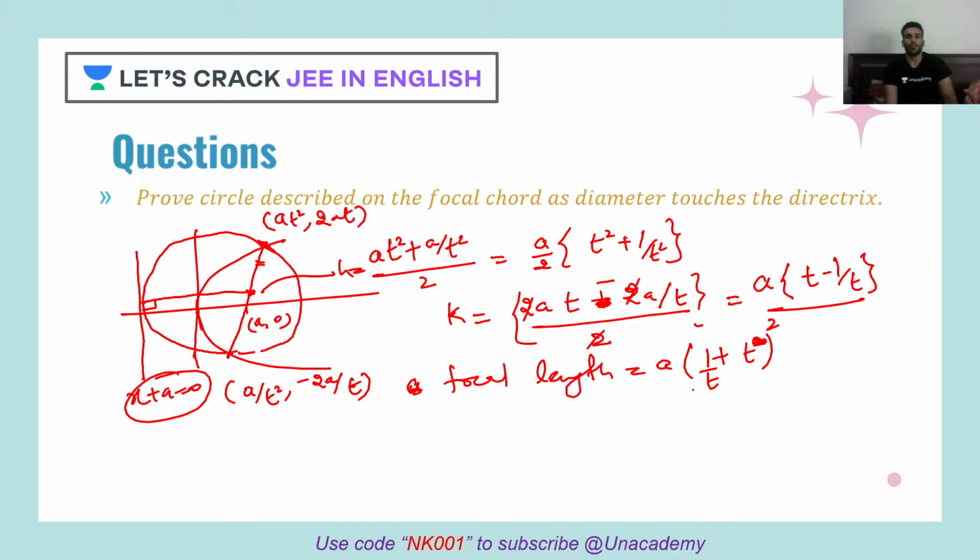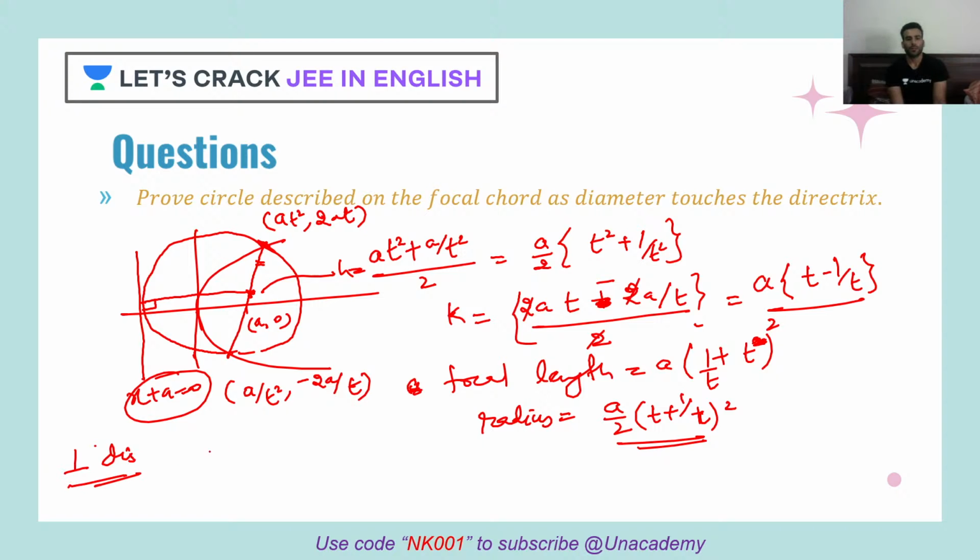Yes. So this is our focal length. So half of the focal length will be what? Your radius. So what will be the radius? a by 2 into t plus 1 by t whole square. This is your radius. Correct? Now if we get the perpendicular distance of the directrix from the center as this length, as radius, then I can clearly say that this directrix is touching the circle, which is having the focal chord as diameter. Right? So now the perpendicular distance.